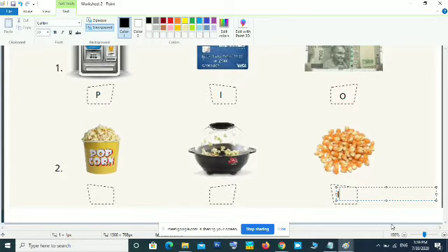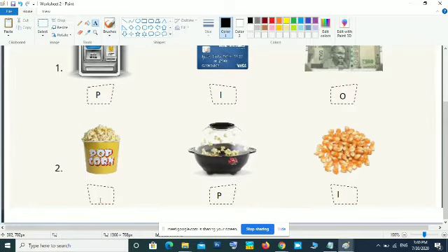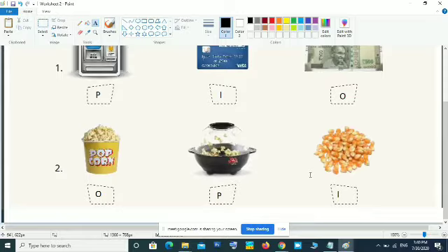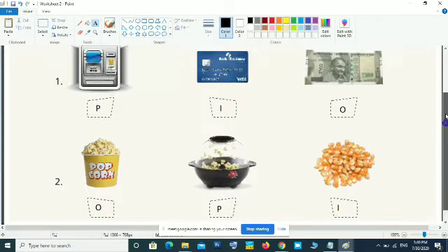Then process is in the middle, that machine that makes the popcorn. That is process. Then output is the popcorn. So in this way you should be able to identify the input, process, output.